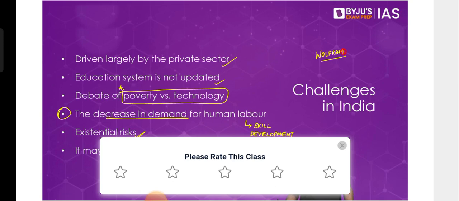Does it really lead to a decrease in demand for labor? Yes, of course it would. For example, in industries where a lot of people are on an assembly line doing their jobs, you can very easily have an AI-based robot work there, and one robot will be able to replace maybe 10 people. And they can keep working 24 hours a day instead of there being time shifts for the people who are working. So you'll be able to decrease the number of people that you need there. Similarly, in software development, you already have these areas being negatively impacted by artificial intelligence. We can't really see this at a large scale yet, but of course in the future this will be a problem. This will be a much bigger problem than it is right now.